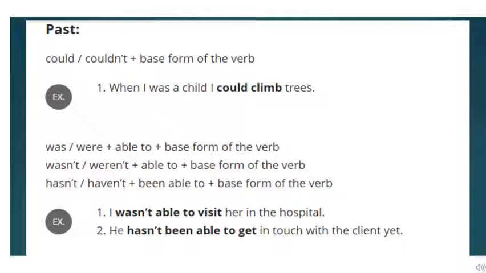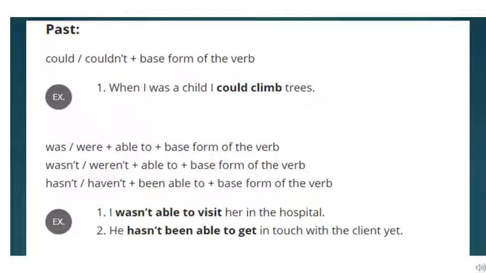When I was a child, I could climb trees. So children, please don't get confused. Could or could not plus the base form of the verb, of course, the modal auxiliary over here expresses a past potential, a past ability. When I was a child, I could climb trees. Okay, some more examples children.